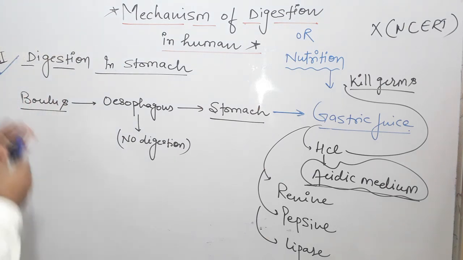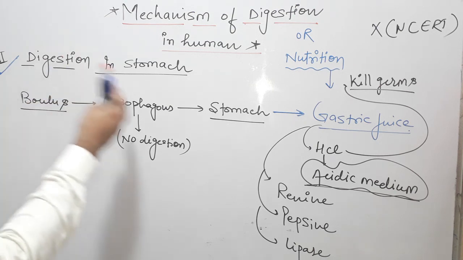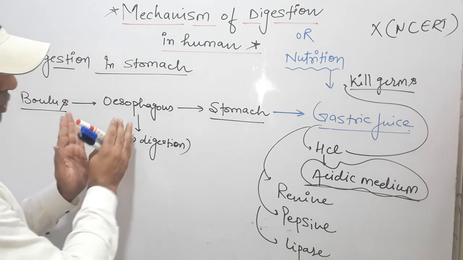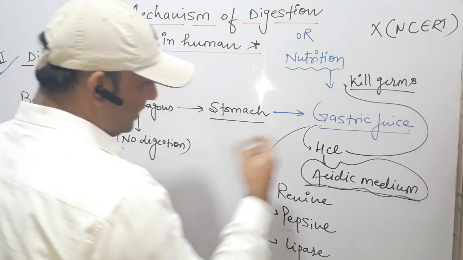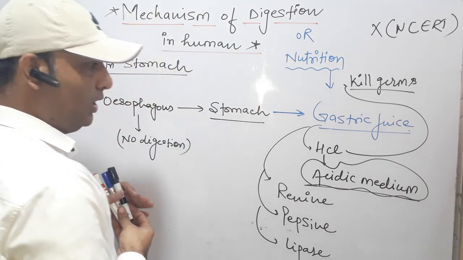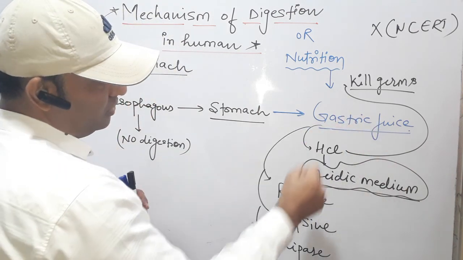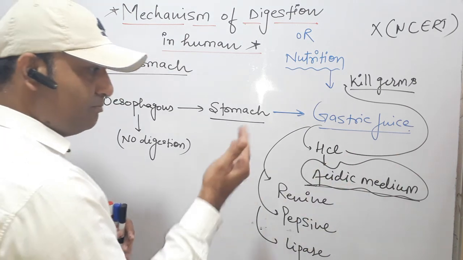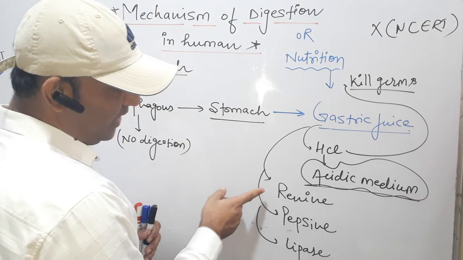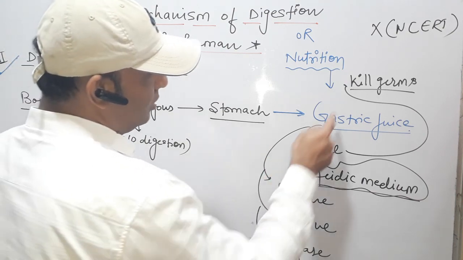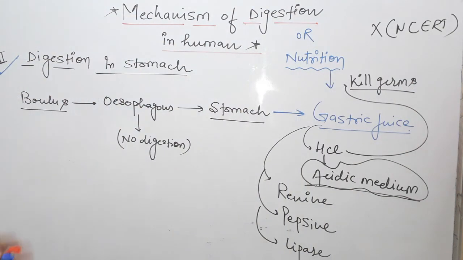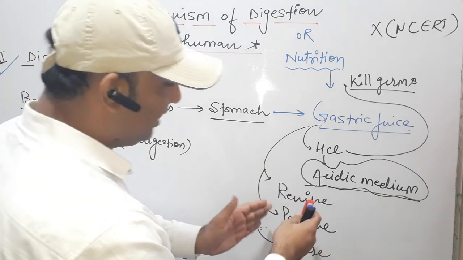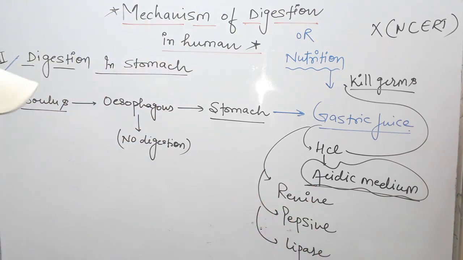Again, to repeat: when the food is digested in the mouth, it enters into the esophagus and then from the esophagus to the stomach, where gastric juice is secreted by the stomach wall. This gastric juice contains hydrochloric acid, which provides the acidic medium. This acidic medium is the main requirement for proper functioning of renin, pepsin and lipase. HCl also kills the germs present in food. Now what is the function of renin, pepsin and lipase in digestion?